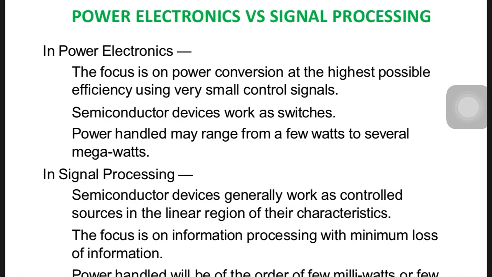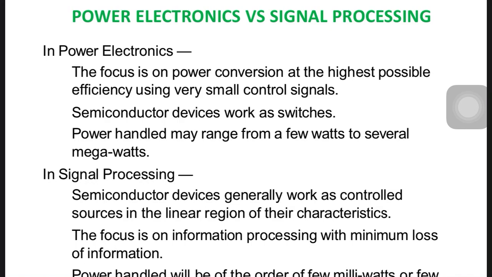In signal processing, the semiconductor device generally works as a controller only. Now, regarding the source and the linear region of the characteristics: in the case of power electronics, semiconductor devices work as a switch, not a controller. These are the basic differences.